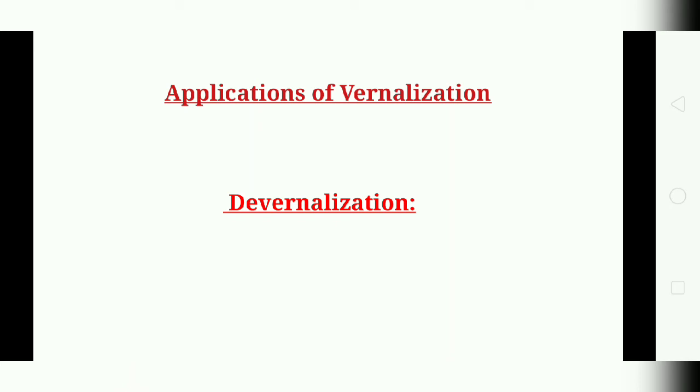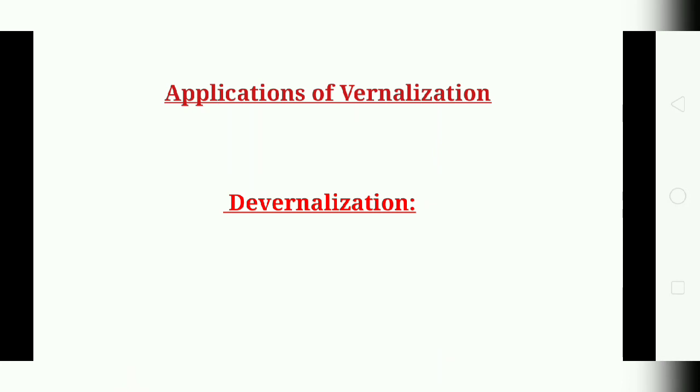Winter is very severe in countries like Russia, so vernalization has great importance in those countries. By using the advantages of vernalization, crop plants can be made to escape the harmful effects of severe winters.